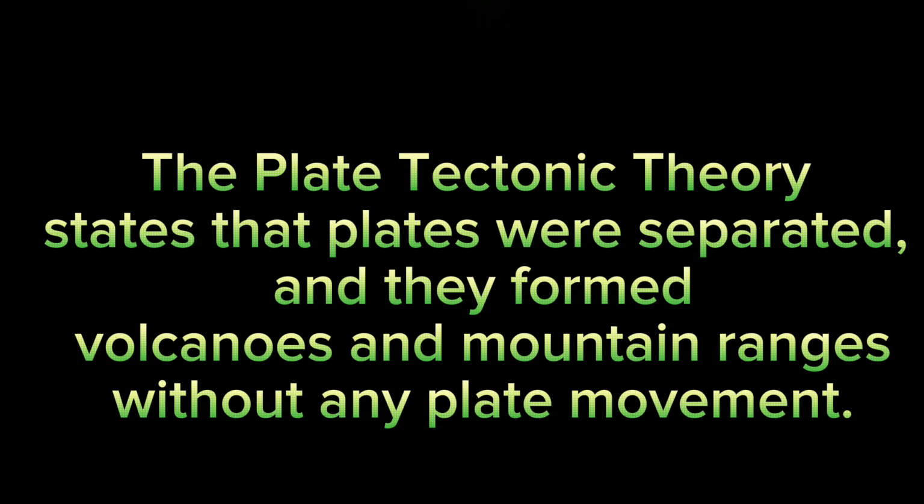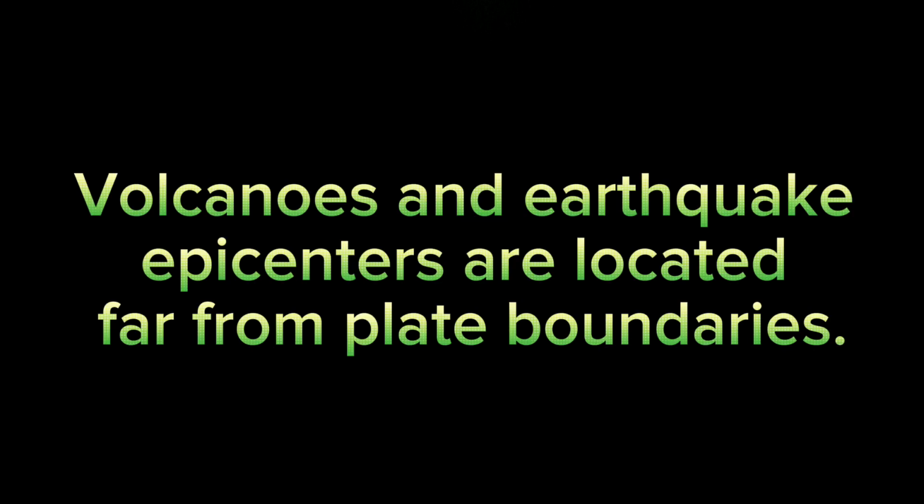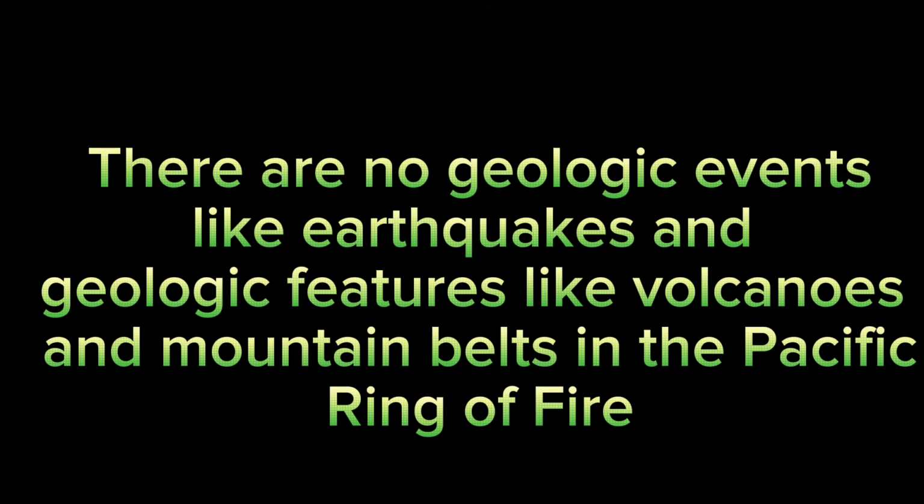The plate tectonic theory states that plates were separated, and they formed volcanoes and mountain ranges without any plate movement. Earthquake epicenters are found at the borders of two or more tectonic plates. Volcanoes and earthquake epicenters are located not far from plate boundaries. There are no geologic events, like earthquakes, and geologic features like volcanoes and mountain belts in the Pacific Ring of Fire.